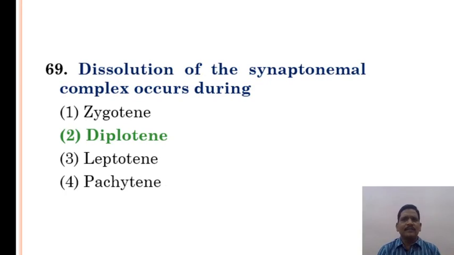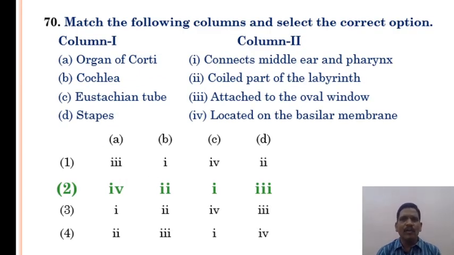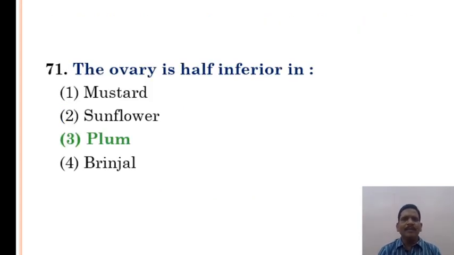Dissolution of the synaptonemal complex occurs during the diplotene stage. Match the following columns and select the correct options, column 1 and 2. Organ of Corti, cochlea, eustachian tube and stapes. Option 2 is the correct answer. The ovary is half inferior in plum.